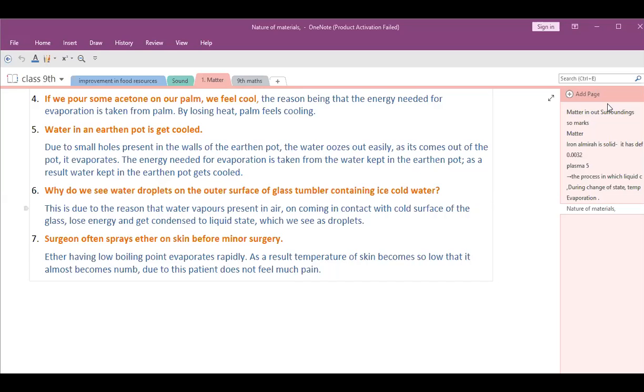Ma'am, could you please explain that bromine vapor, ma'am? That thing I'm not understanding. Bromine is a liquid. Don't consider bromine; consider only that it is one type of matter. It is one gaseous state substance. So here bromine diffuses with air. That is one property bromine has. It is heavier than air.